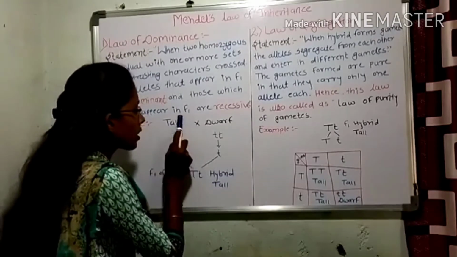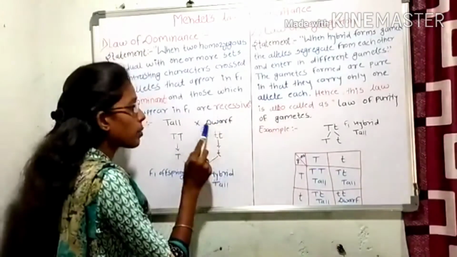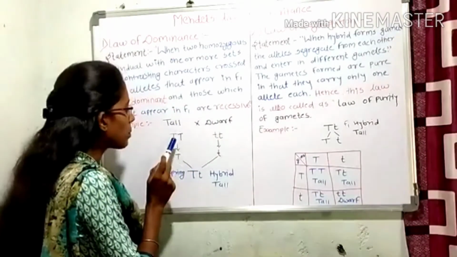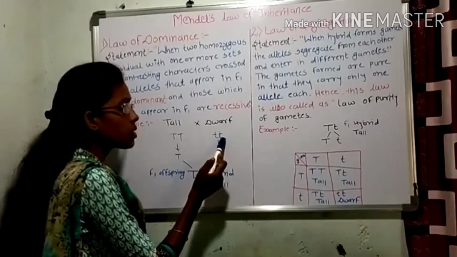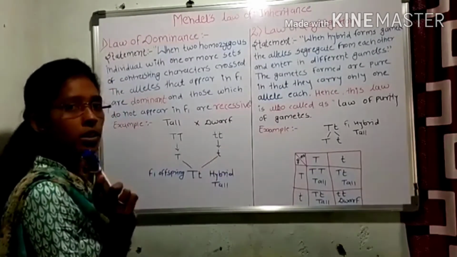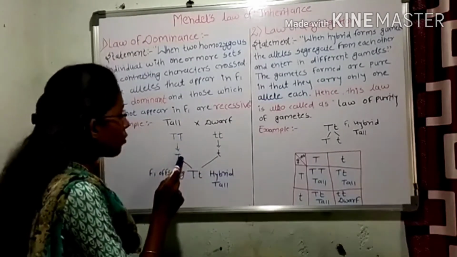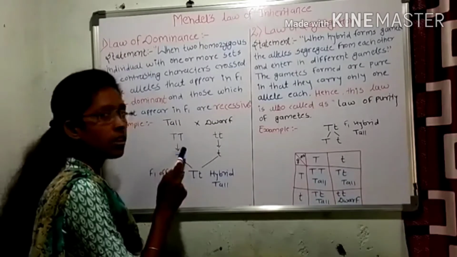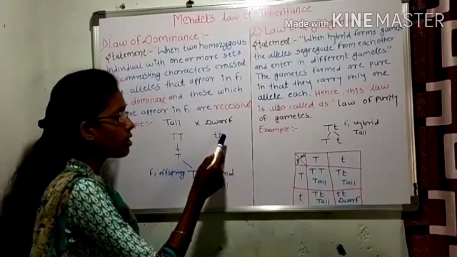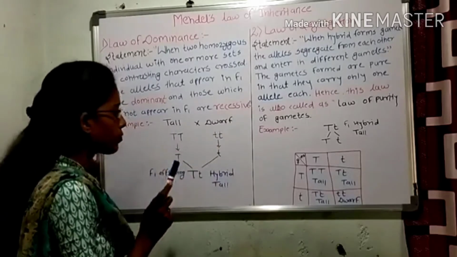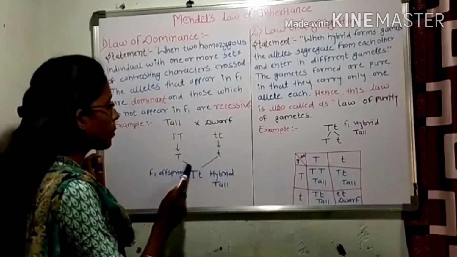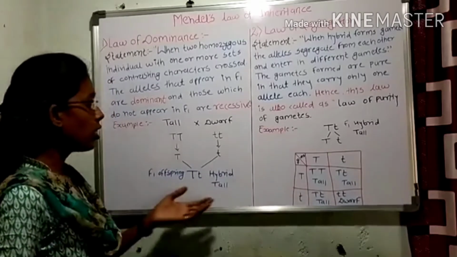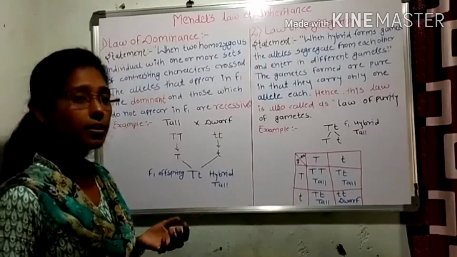For example, we take two homozygous parents. One is tall, another is dwarf. For tallness, the responsible genotype is capital T, capital T, and for dwarfness, the responsible genotype is small t, small t. After gamete formation, we get only one capital T from the tall plant and only one small t from the dwarf plant. After crossing these gametes, we get the hybrid plant, and this hybrid plant shows tall as the phenotypic character.